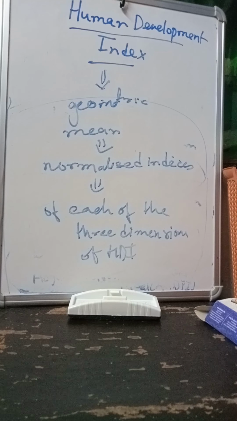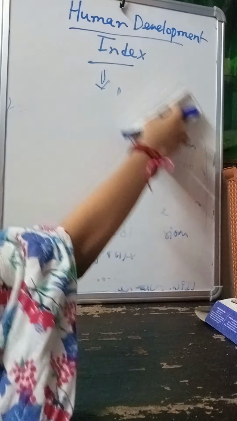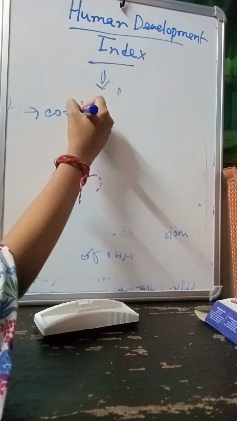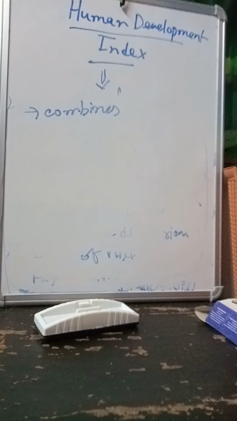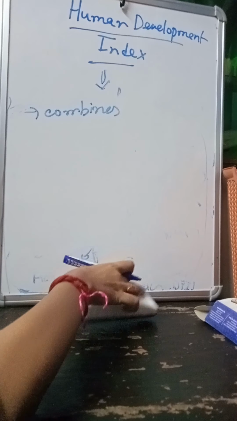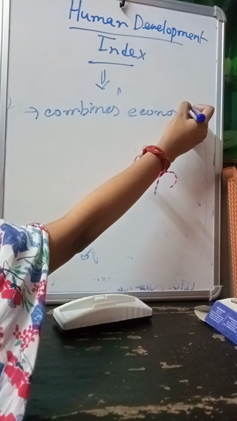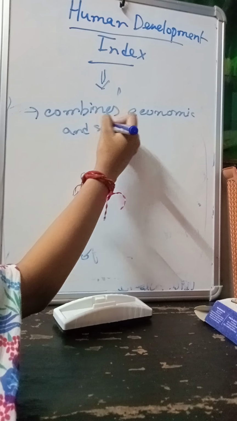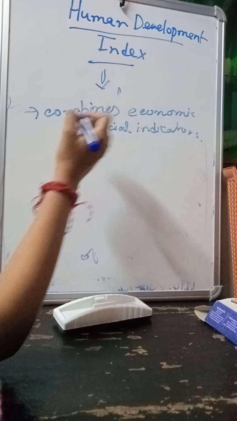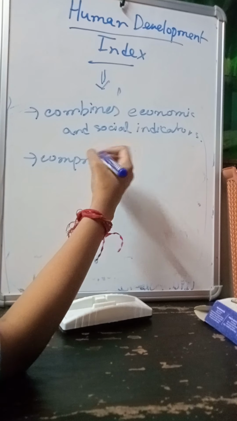Now let me say some of the uses of the human development index. Okay, so the human development index combines, because it has per capita purchasing power parity and it covers educational attainment also, so it combines economic and social indicators both. Obviously it is comprehensive because it is covering many things at a time.